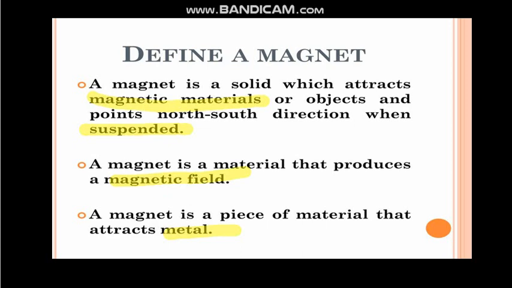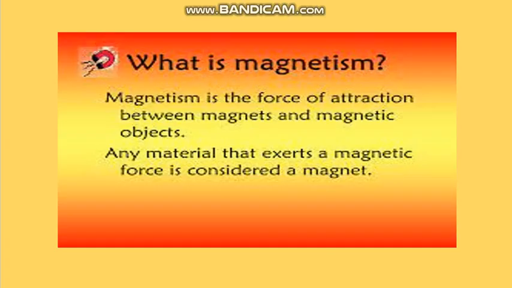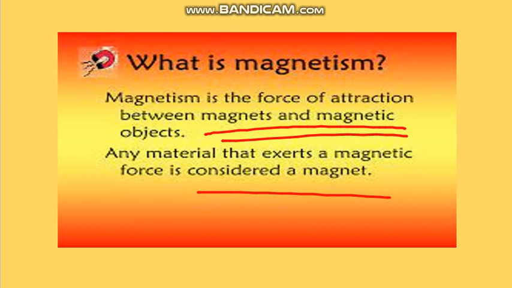A magnet is a naturally occurring substance which attracts things made up of cobalt, iron, and nickel. When it is suspended freely, it always points towards geographical north and south. What is magnetism? Magnetism is a force of attraction between magnets and magnetic field. Any material that exerts a magnetic force is considered a magnet.